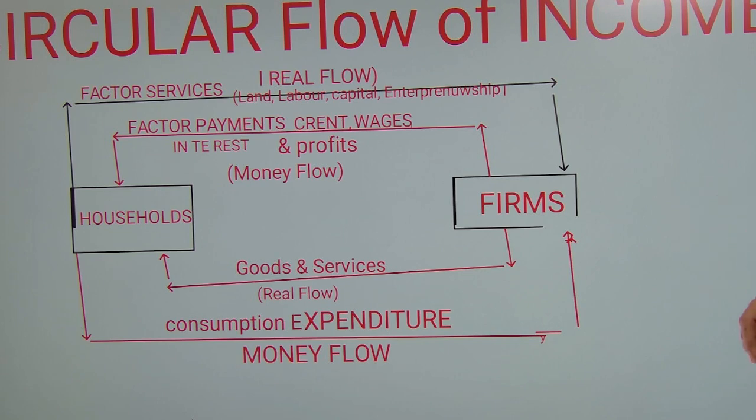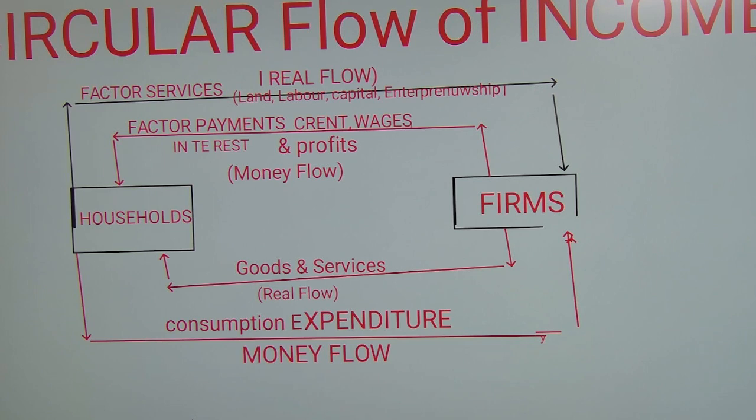Look at the bottom now. Households take this money which they got from firms, they go to the market and buy goods and services from the firms again. So here this consumption expenditure is taking place. You can say money flow from households to the firms. See the arrows. In return, the firm gives them goods and services. So you can see it very clear in this picture.